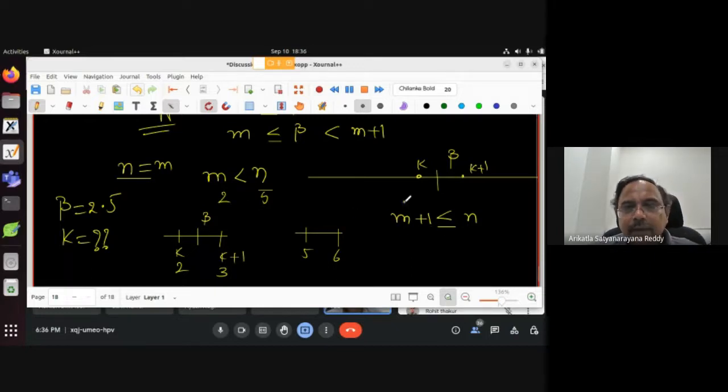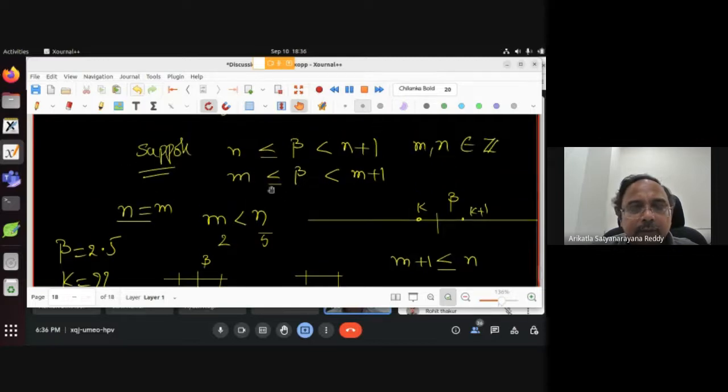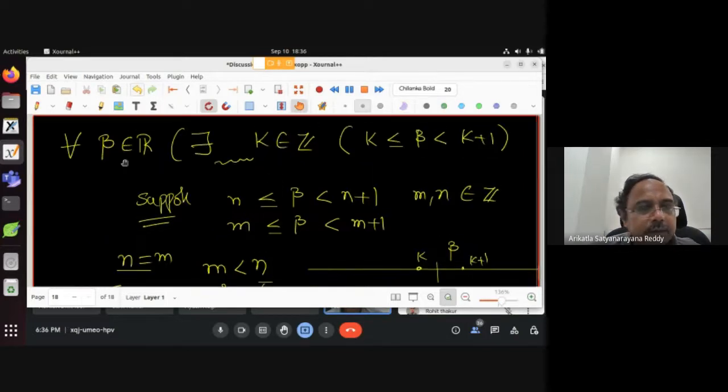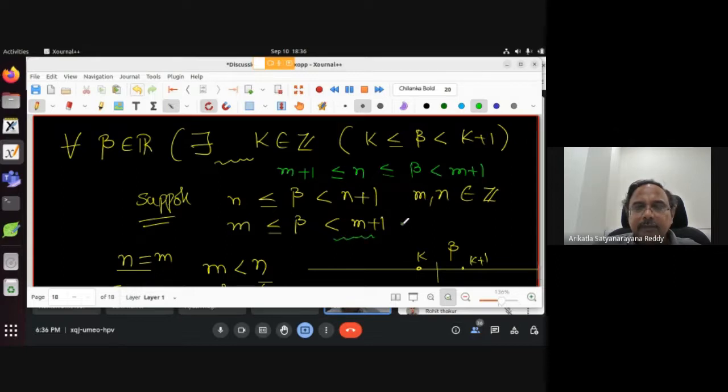Okay, so just give me one minute. What has happened is that m plus 1 is less than or equal to n. Now you can see that. I'll write it with this letter: m plus 1 is less than or equal to n, which is less than or equal to beta, which is less than m plus 1. Beta was taken from here. You will understand later. I am writing this later, though it sits above.